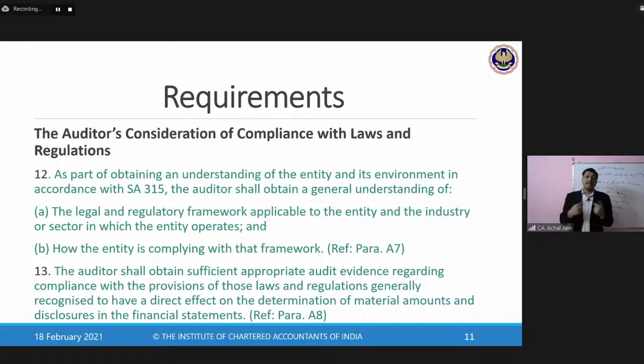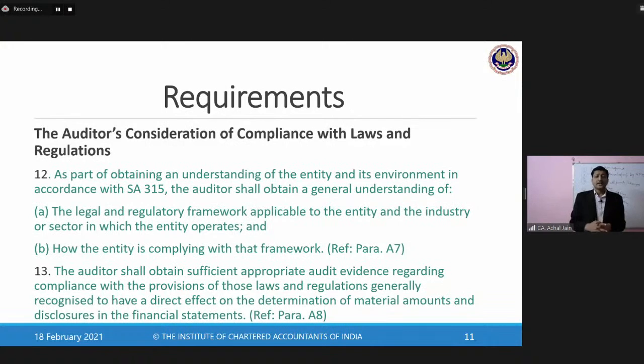It's the entity's responsibility to comply with laws and regulations. That means it's not the responsibility of the auditor that the entity should comply with this. So the first responsibility is that of the management and not of the auditor. In fact, it's not at all the responsibility of the auditor in respect of compliance of laws and regulations.